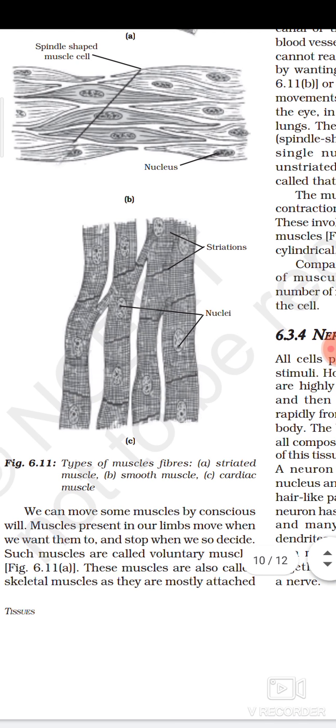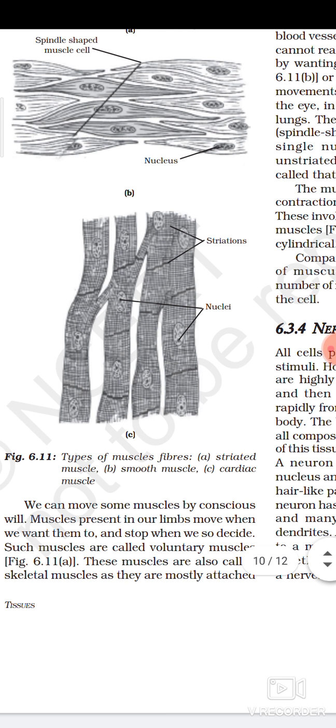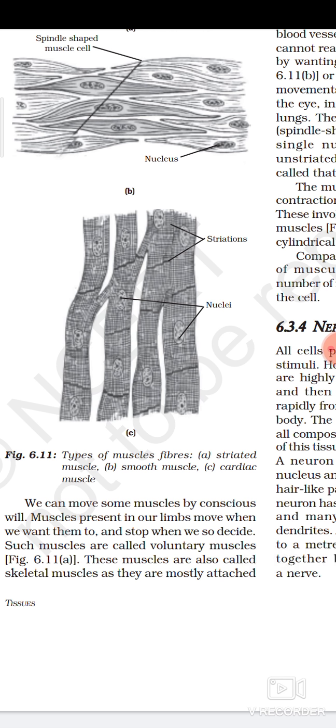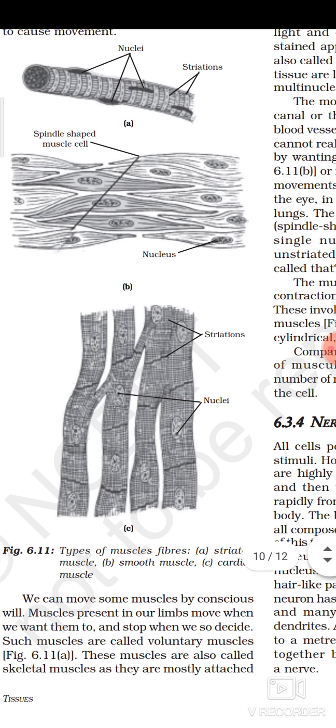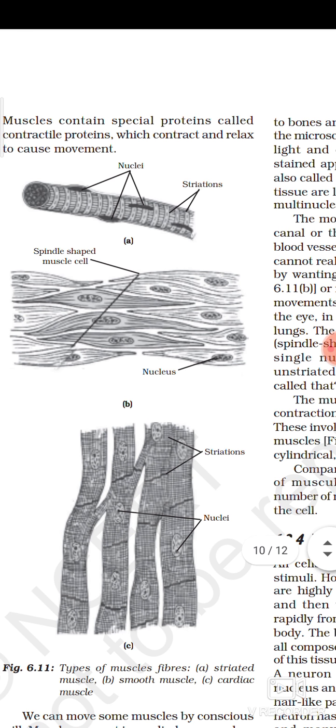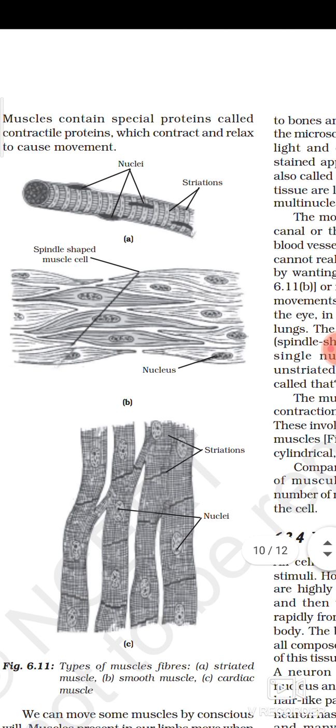These are the various types of muscular cells that are given. Types of muscle fibers: striated muscles, smooth muscles, then cardiac muscle. These are the diagrams of different types of muscle.